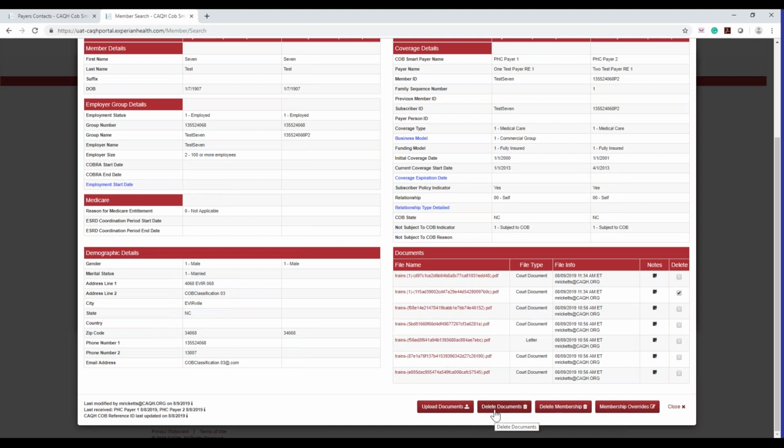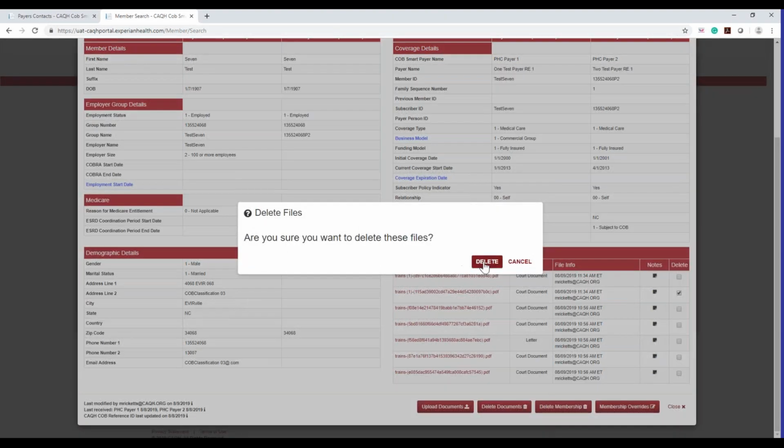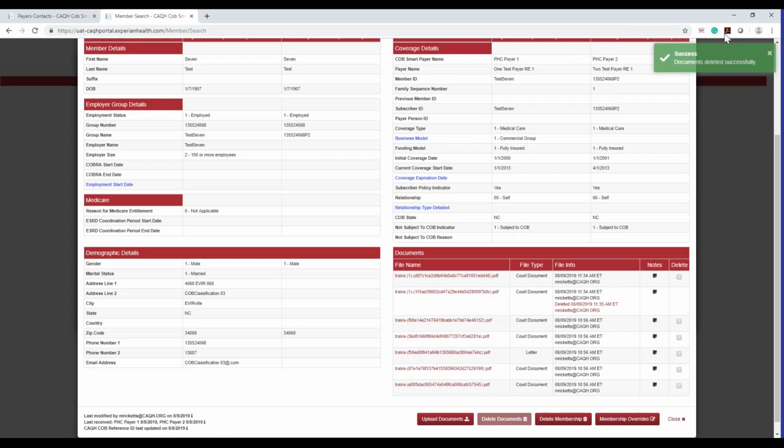Click the records you want to delete. Click delete. Are you sure? You say yes. Go ahead and click delete again. And you'll get, again, a success message saying document has been deleted successfully. That information will be seen here. It will say it was deleted. It will say when you deleted it.